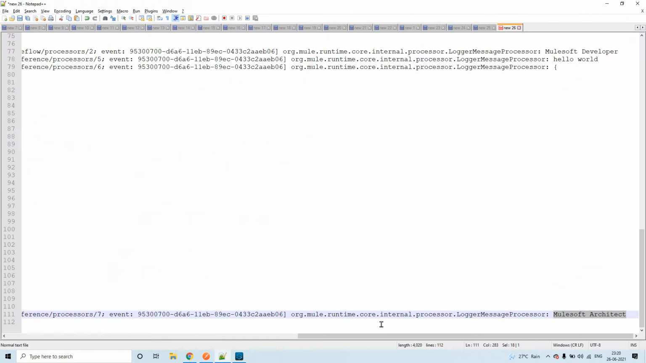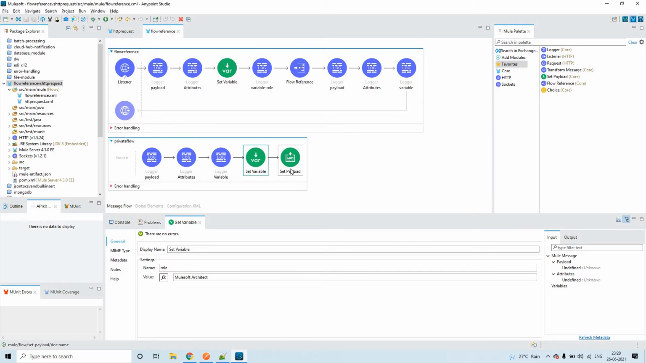Now it is very clear that if you are overriding the variable and payload, they are reflected after this flow reference. That is anyway expected. For example, if you are not going to override, then the same values will come here. Yes, I mean when using flow reference. So now let us compare these attribute values.